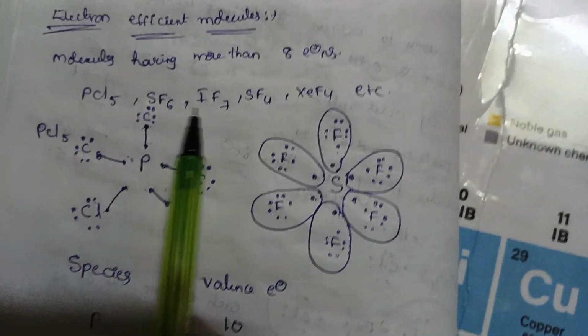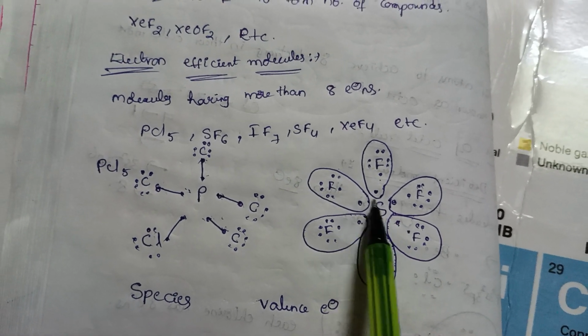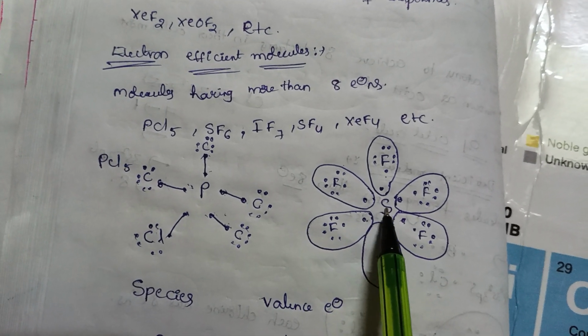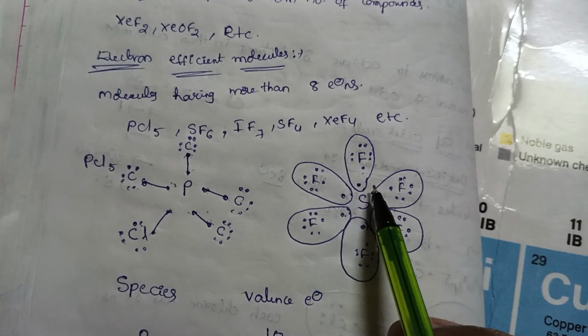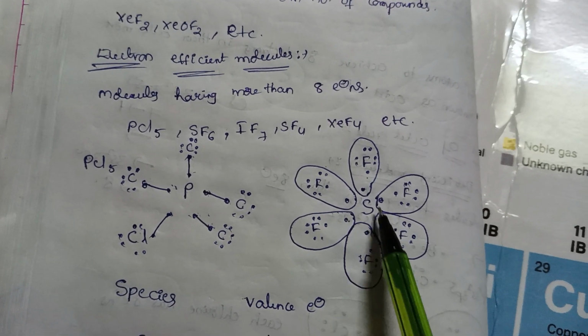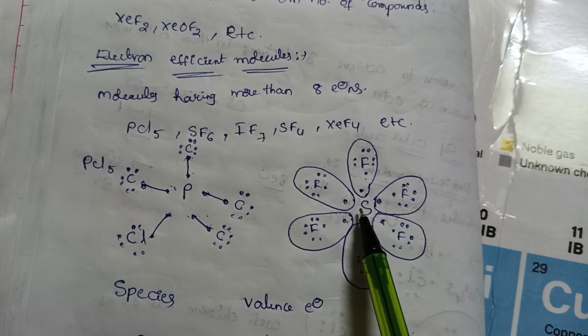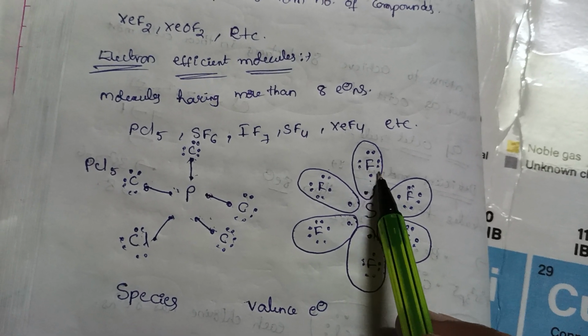Sulfur, SF6. Sulfur belongs to the oxygen family, means 16th group. 1 2 3 4 5 6 electrons are present in the outermost shell for sulfur. Fluorine has 7 electrons. Okay.